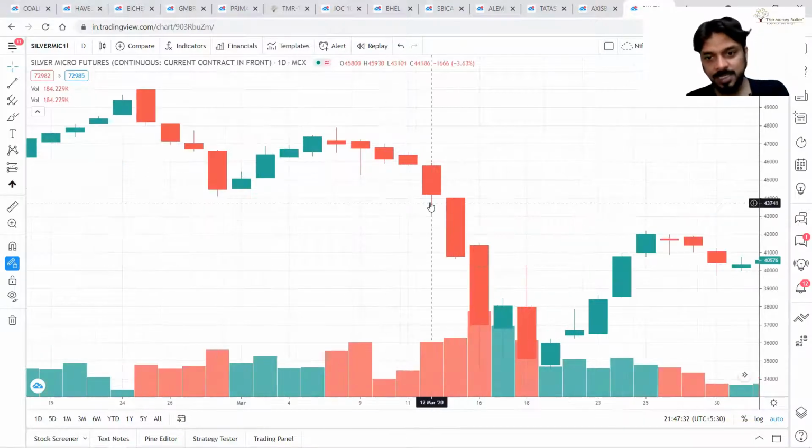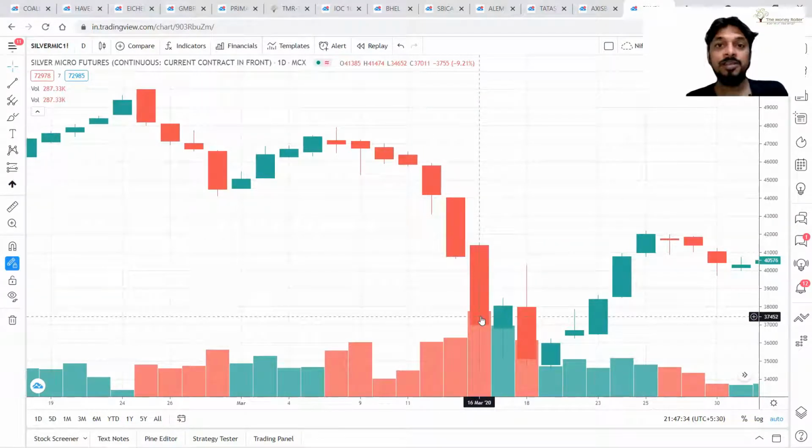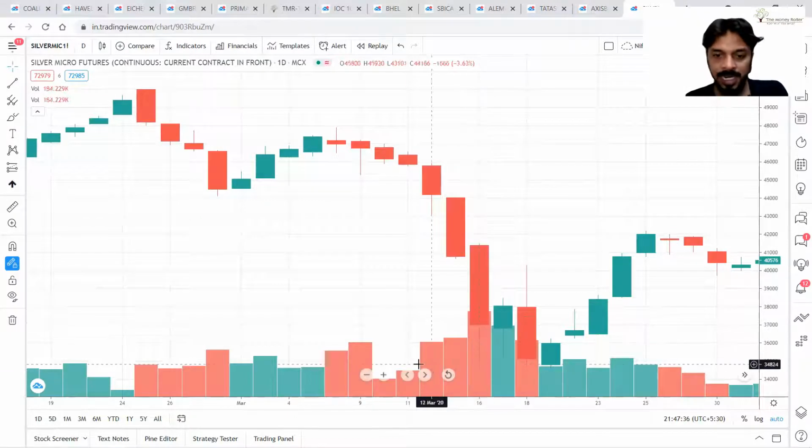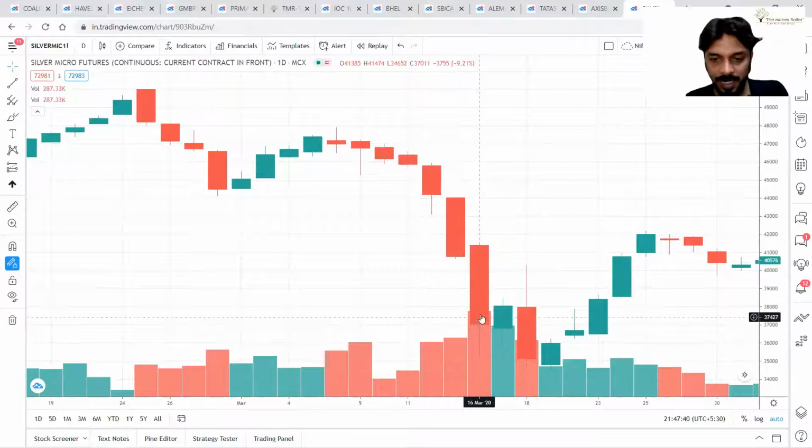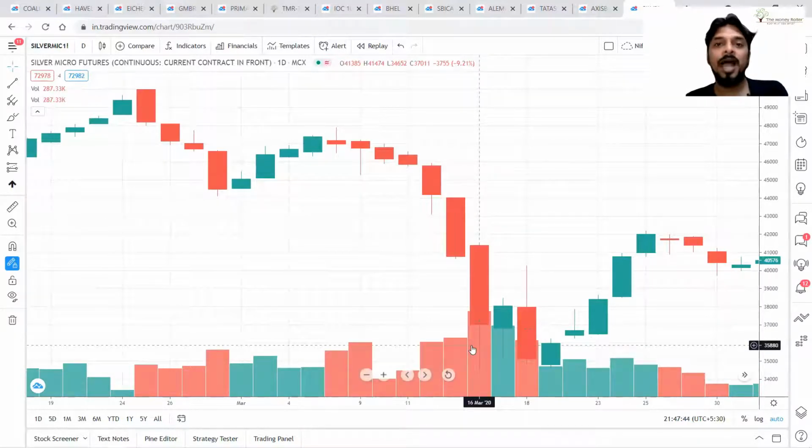So prices fell with rapid pace. Similarly, volumes are increasing, and in the final phase, the fall is backed by a huge amount of volume.